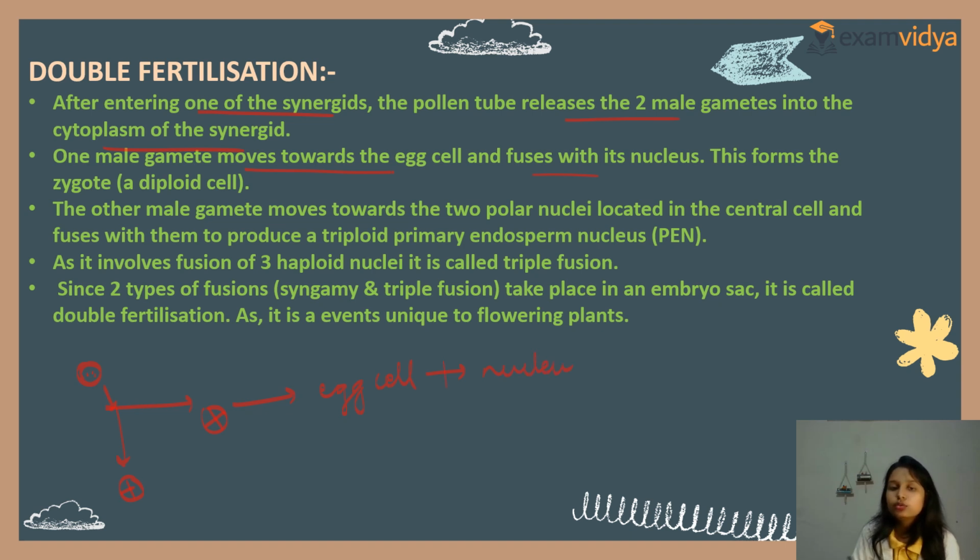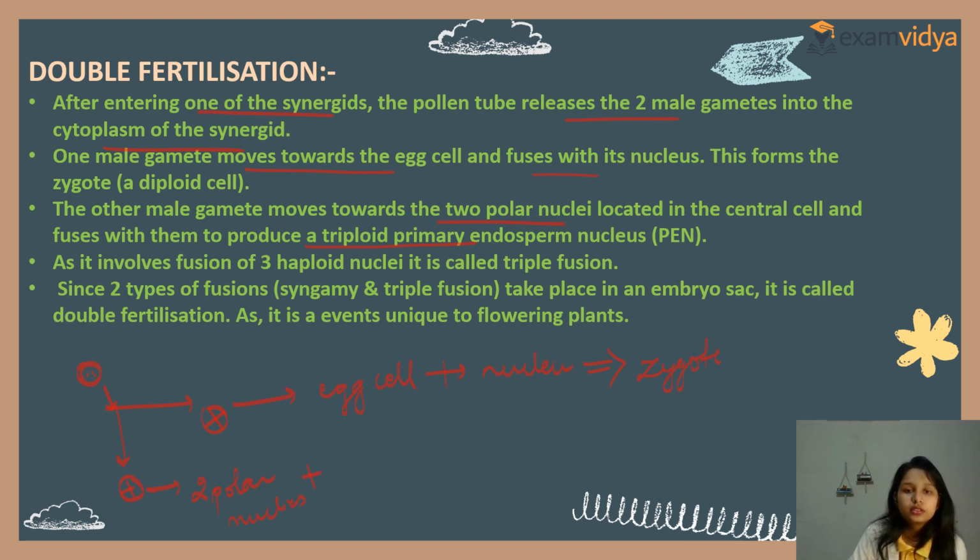When the egg cell fuses with the nucleus, what will it form? It will form the zygote. And what is a zygote? A zygote is a diploid cell. Now, another male gamete moves toward the two polar nuclei. Where are they located? They are located in the central cell, and it fuses with them to form the triploid primary endosperm nucleus, that is PEN.